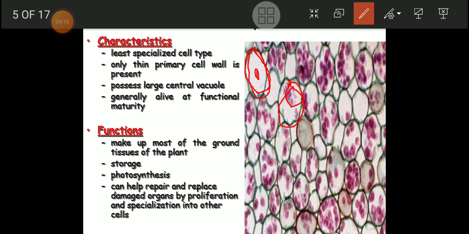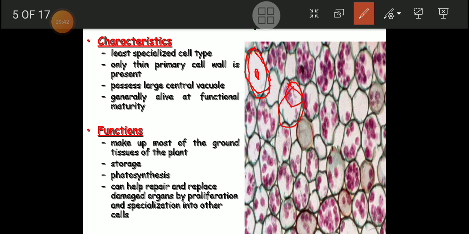photosynthesis. Also, parenchyma can help repair and replace damaged organs by proliferation and specialization into other cells. So this is a very interesting function carried out by the parenchymatous cells: repair and replacement of damaged organs.